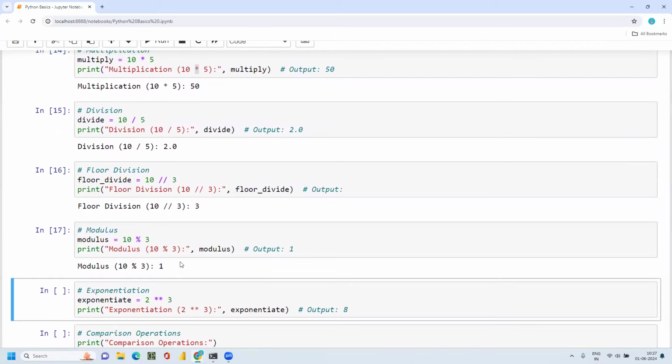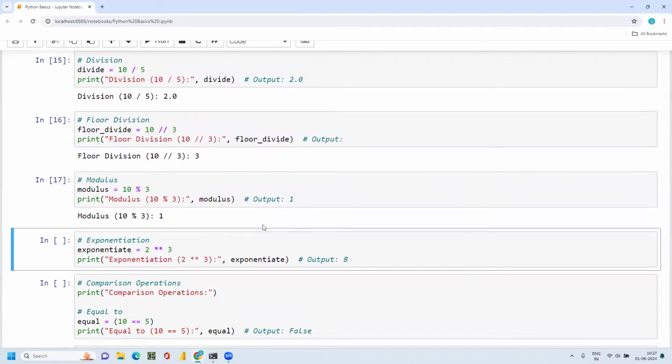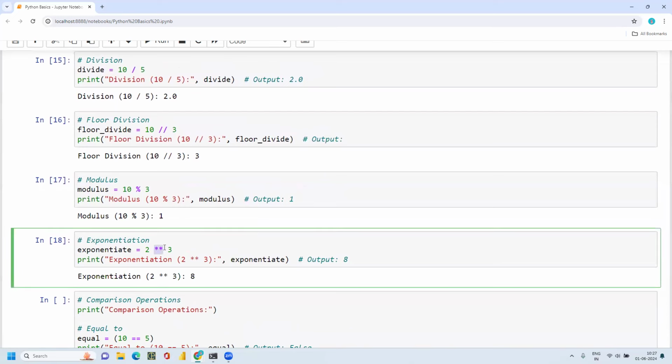Whenever I want to do some operations, there is also exponential. If you want to get an exponential value like 2 to the power of 3 or 2 to the power of 4, you should write 2 star star 3. If you use one star, that is multiplication.